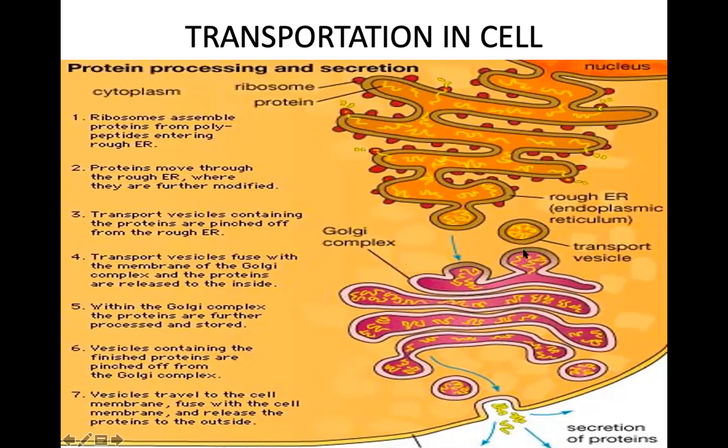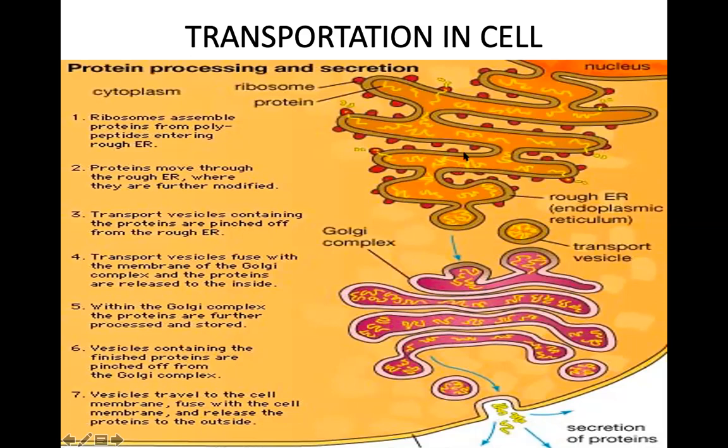As soon as it touches this, the membrane will break open and the protein, lipid or steroids that it is transporting will enter inside the Golgi body. The storage work of these proteins, steroids or lipids is done by the Golgi body.